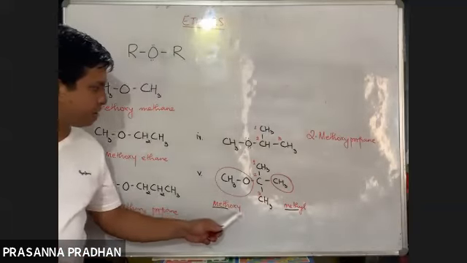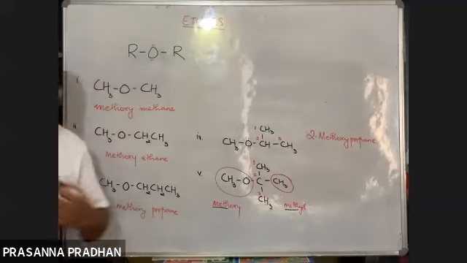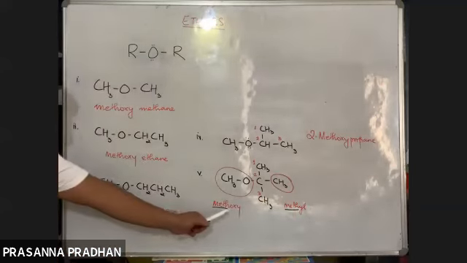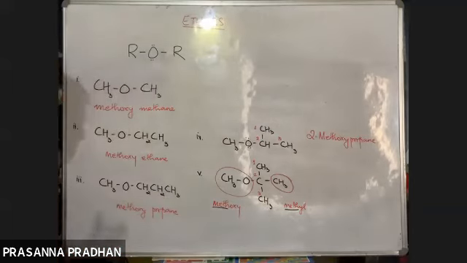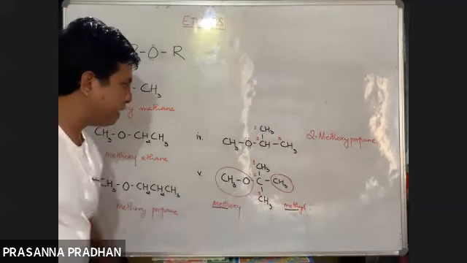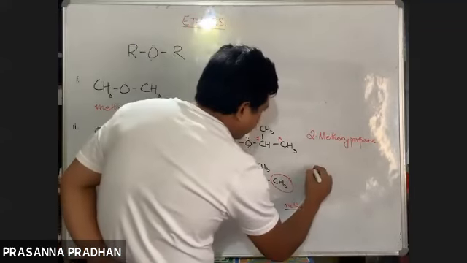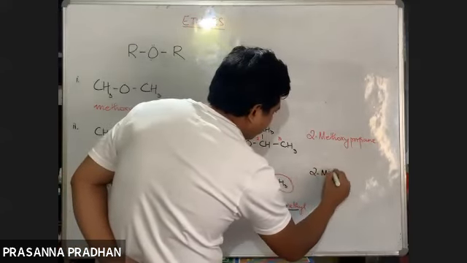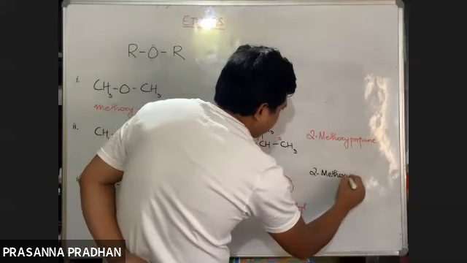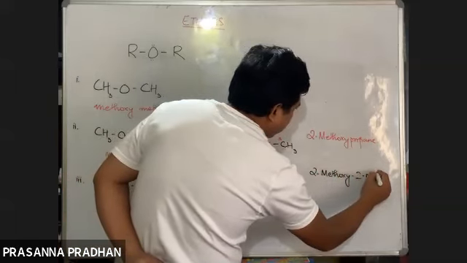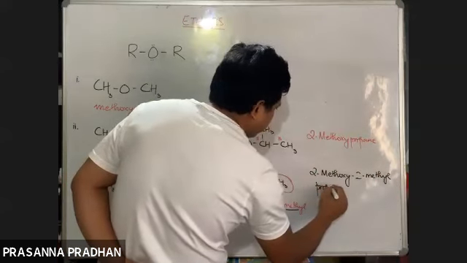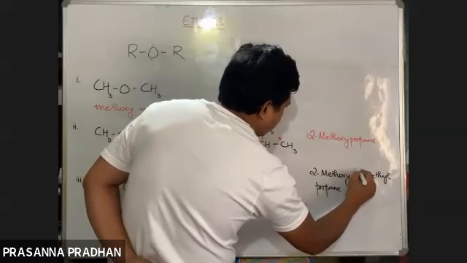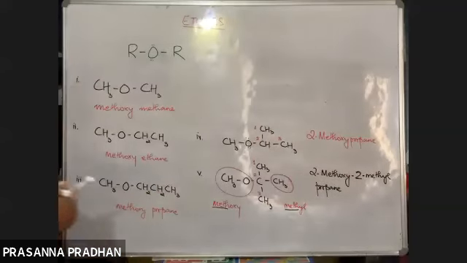Here there is O, here there is Y. Which will come first, O or Y? O is going to come first. In the same way, we have to look for the next alphabet. So the name of this compound would be 2-methoxy, 2-methyl propane. Okay, 2-methoxy, 2-methyl propane.